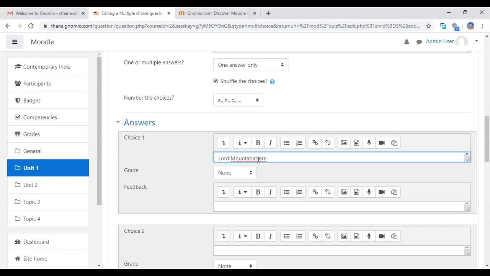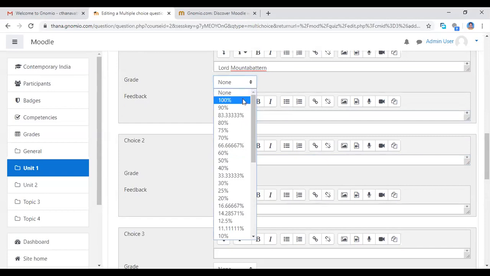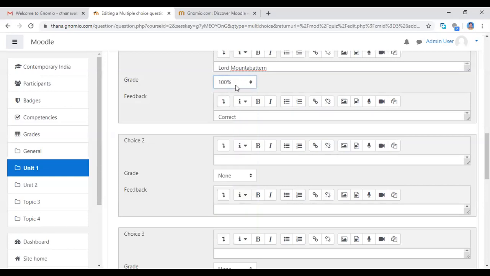Now I'm typing the choice here. If this is right, you mark it right or correct, otherwise if wrong, mark it wrong. Then for the second choice, you click here. If the right answer is, for example, not Mountbatten, then you don't click correct; if it is the correct answer, you click correct. And here is the grade: for the correct answer, you grade 100 or 90, whichever grade you want to give your students. Now I'm giving 100%.